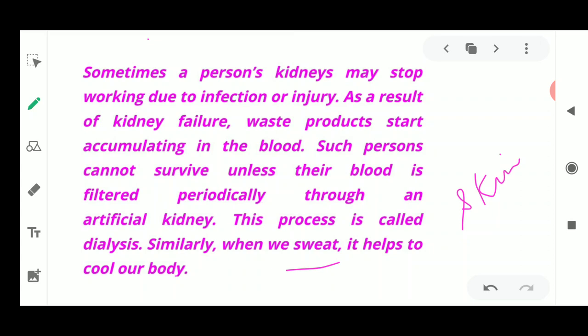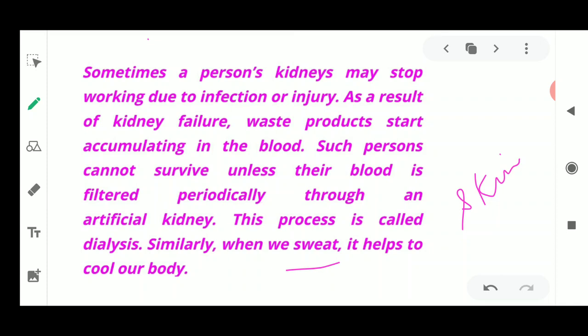Lungs, which are the organs of respiration, also help us remove carbon dioxide, the gaseous waste material which needs to come out of our body. So skin, lungs and kidneys are the places from where waste material comes out, and our body gets rid of these toxic substances as they are not required by our body.